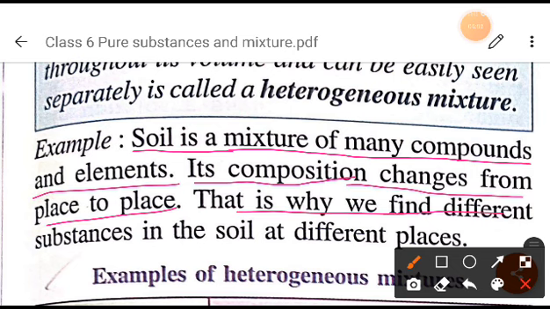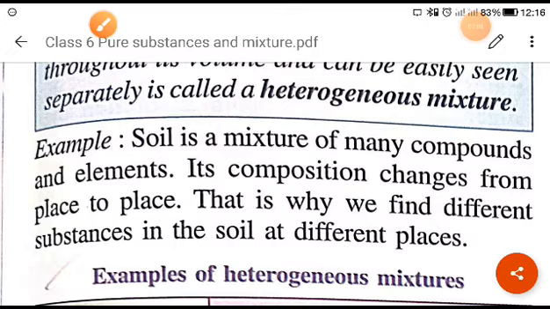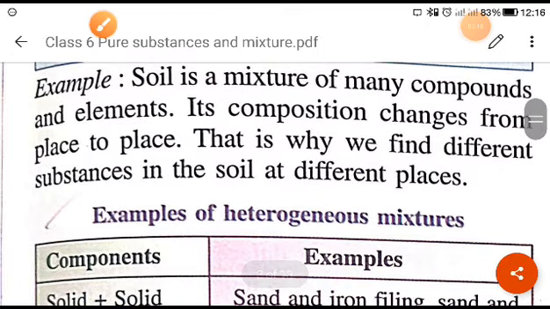And that is why we find different substances in the soil in different places, right? So I hope all of you have seen the soil, right? In soil, whatever constituents I have told you previously, suppose sand is there, or in some place mud is there, or in some place stone is there, or in some place metal particles are there, they will be seen separately, right?